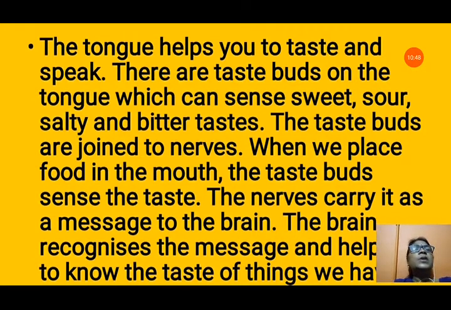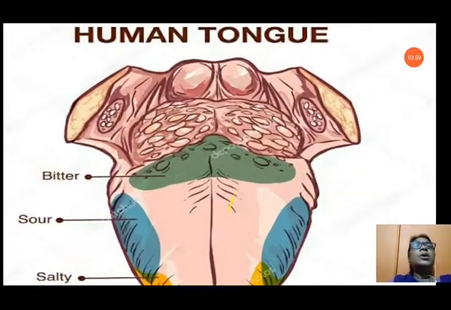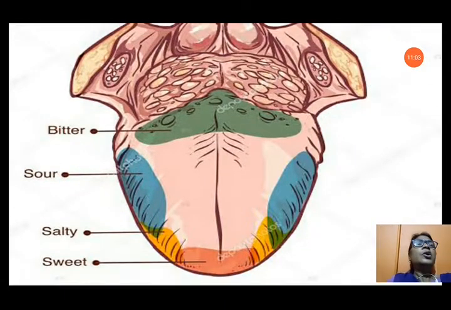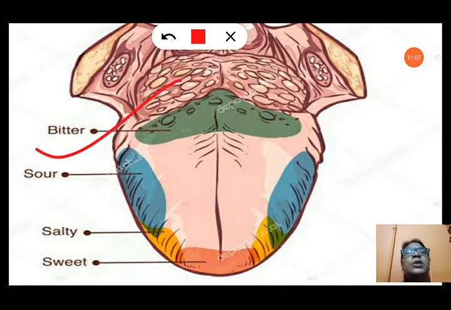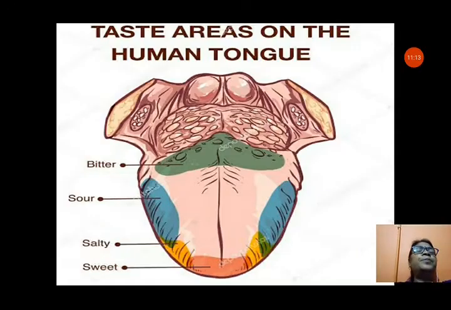So thousands of taste buds are present on the tongue and the nerves are connected to these taste buds and they take the message to the brain and we can find out the taste. You can see the taste buds on the tongue. This is the structure of a tongue. Different colors are shown for the different taste buds: bitter, sour, salty and sweet. Those are the four major tastes we can feel.